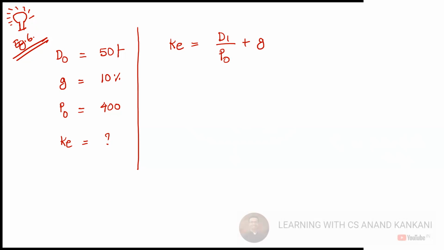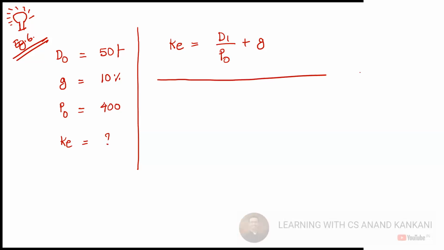What does D0 stand for? D0 is the dividend which is paid now, and P0 is the price as on today. We need the future dividend for this one, but we are not given the future dividend. We are given D0, but we need D1. We have a 10% growth rate, so can we not add 5 there? Exactly, 55.